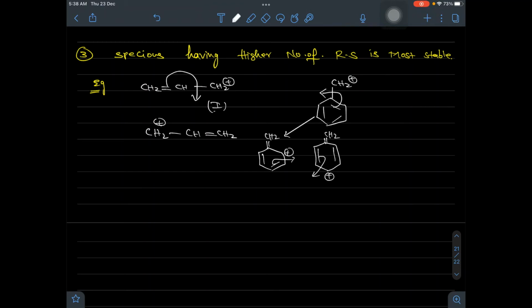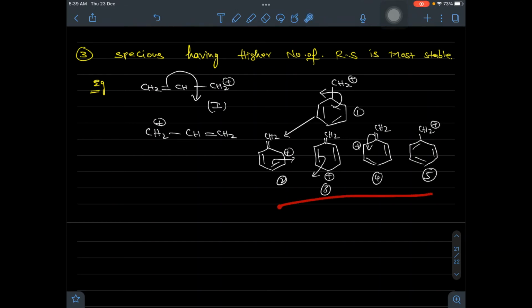Next it shifts again, giving a structure with positive charge at the ortho position, and further the pi electron shifts, giving a structure with the multiple bond at a different position from the initial. So this is number 1, 2, 3, 4, 5. In total, the benzylic carbocation has 5 resonance structures, while the allylic has just 2.